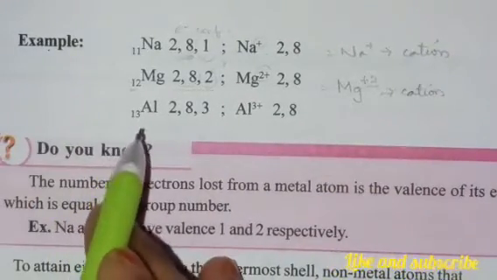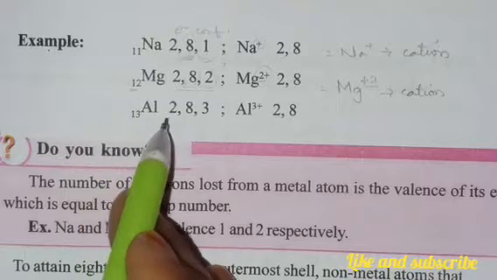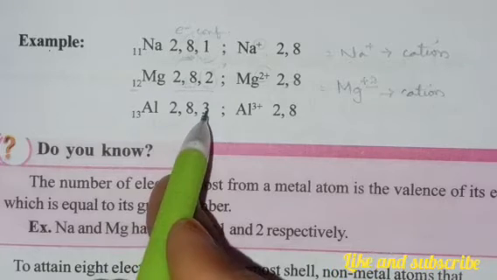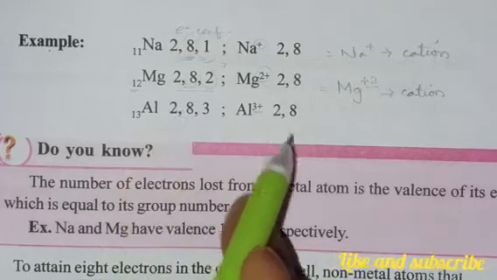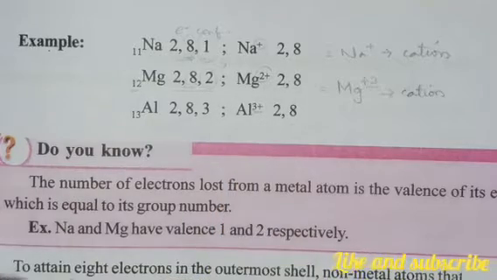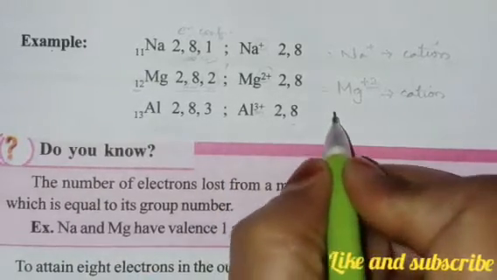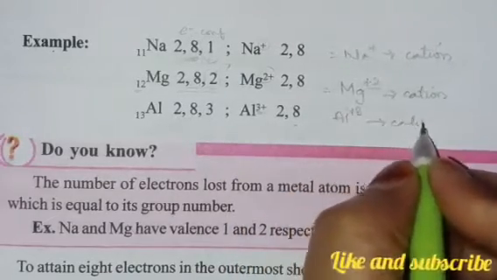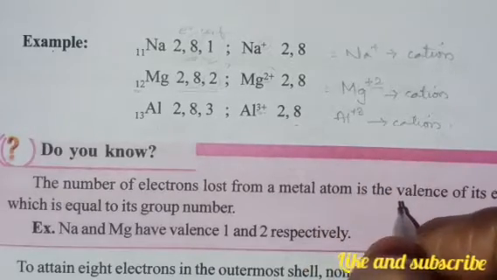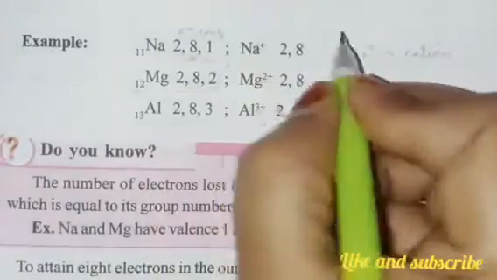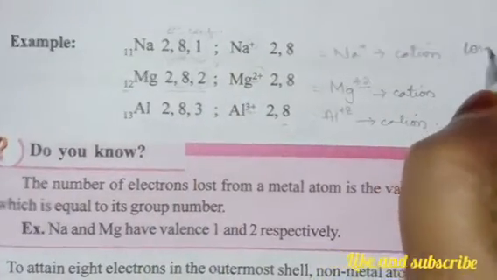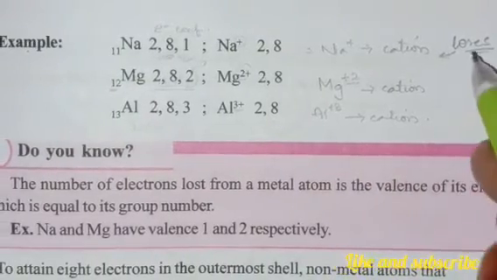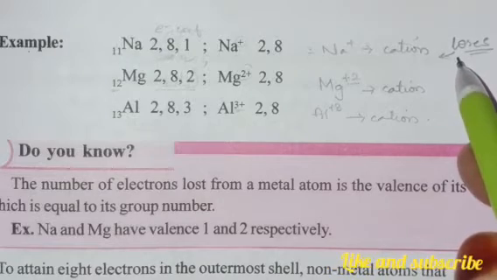Similarly, now you have aluminium. Aluminium is 13. As I have already explained, 2, 8, 3. So it has lost 3 electrons and it has gained the positive charge here. So this is 2 and 8, it has gained the stability. Now this has become Al 3 plus, which is also a cation. So when it loses electrons, it becomes a cation, right?